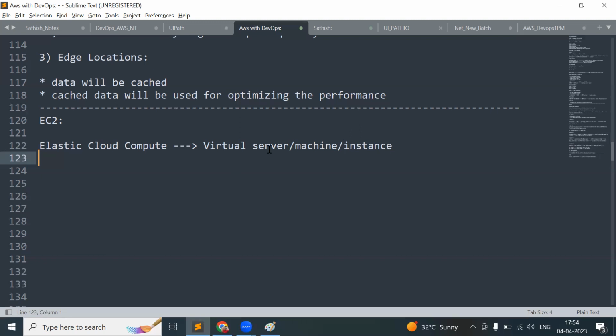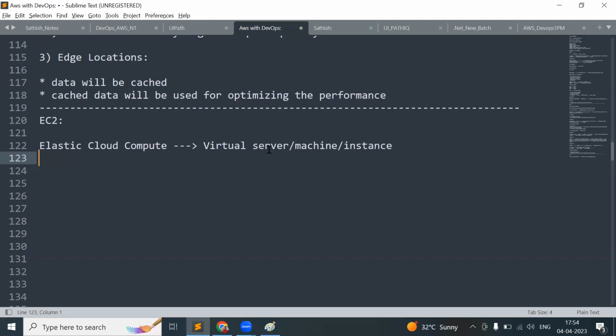Maybe in the first session I will be creating a Linux machine, because mostly we will be working with Linux machines. Even AWS itself is mostly on Linux machines. So before coming to tomorrow's session, create one AWS account and then come back, because without creating an AWS account we cannot proceed with the services we are going to see further. So an AWS account is mandatory. Just create your AWS account and then come back to tomorrow's session.